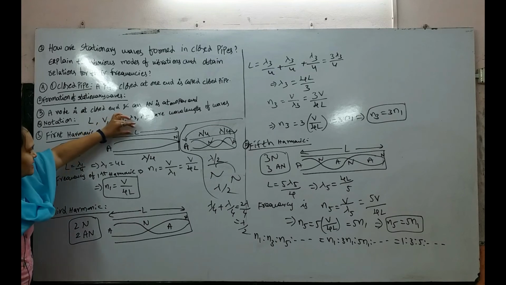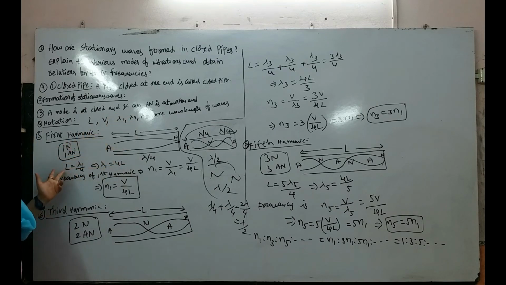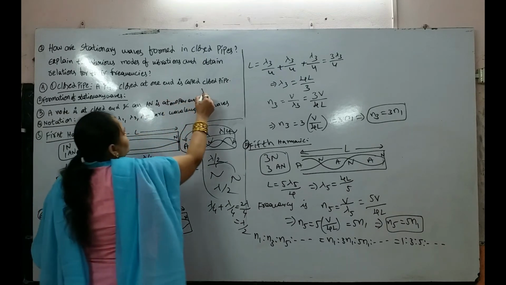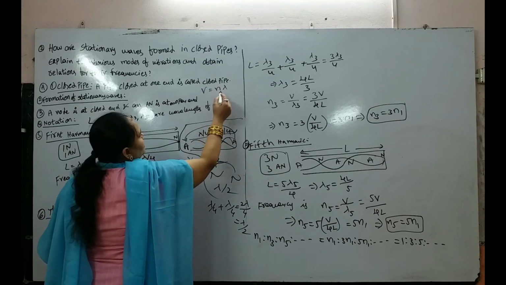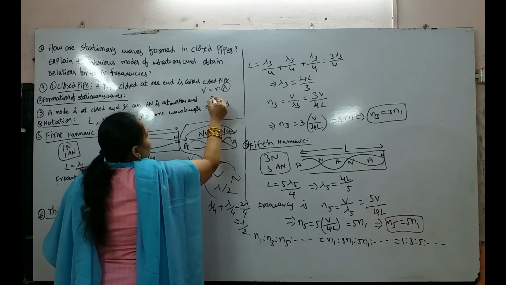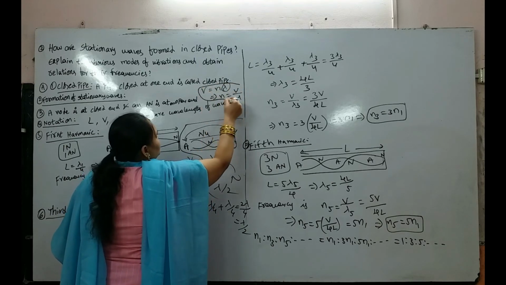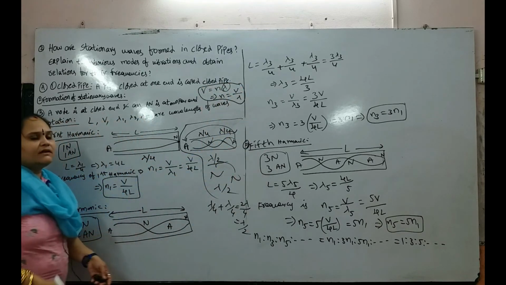So here the length of the air column, for the first harmonic, is L equal to lambda 1 by 4. That implies lambda 1 will be equal to 4L. L is the length of the air column. Now we have lambda. What is the relation between frequency, velocity and wavelength? V equal to n lambda. We know lambda, then we can find n equal to v by lambda. This is the relation between frequency, velocity and the wavelength.